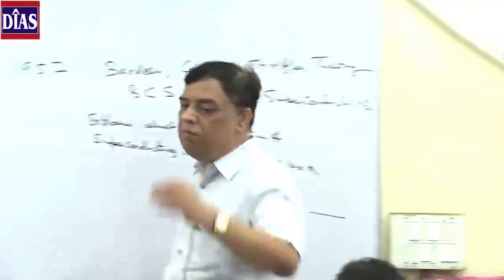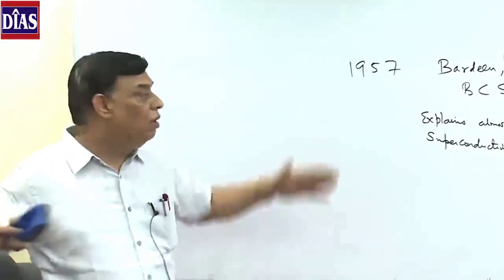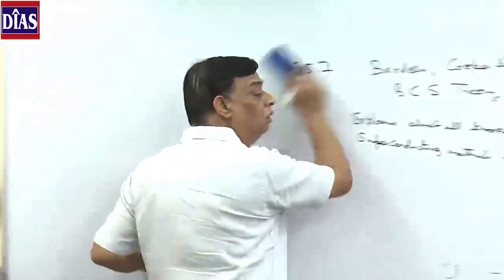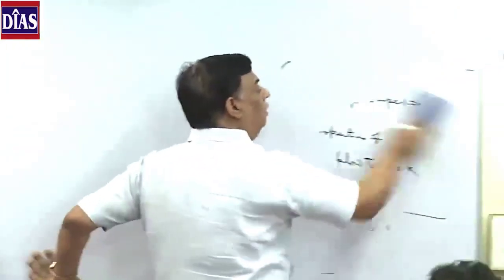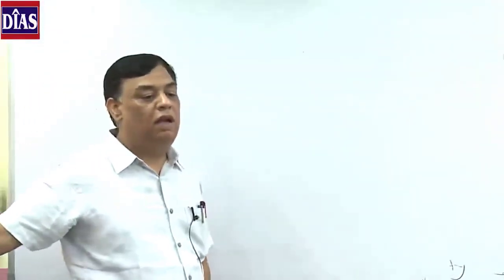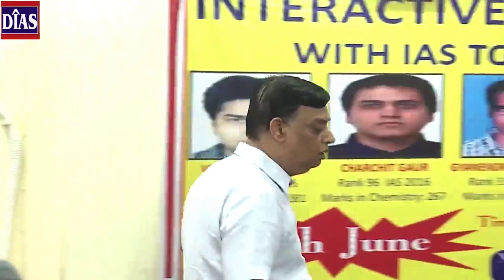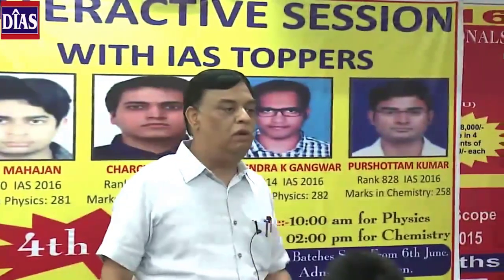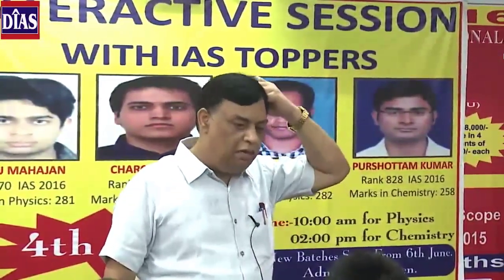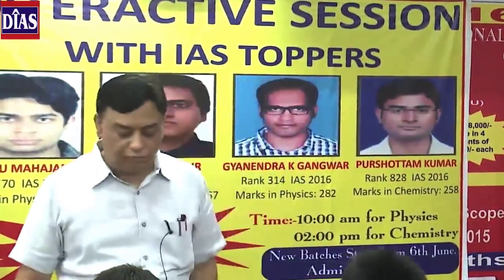Try to understand: superconductivity can be destroyed by use of a magnet. All of these properties are empirical, experimental. By the application of a magnetic field, superconductivity can be destroyed. This is the first property I am telling you. By application of a magnetic field, the superconducting state can be destroyed, meaning it will become a normal conductor. There will be a transition.